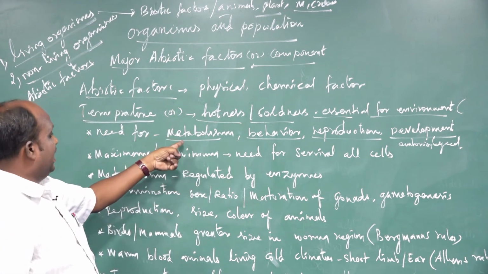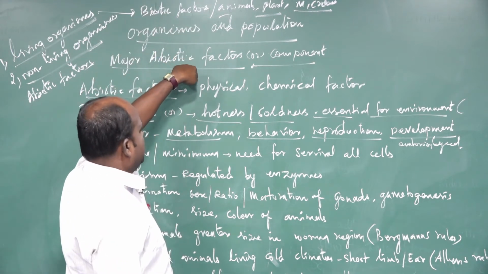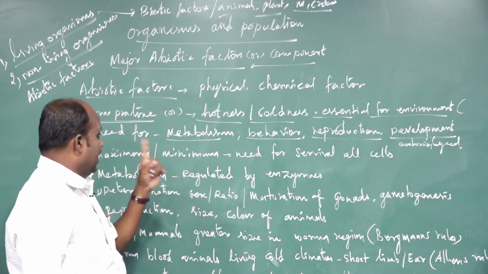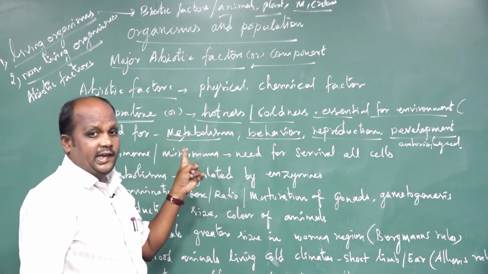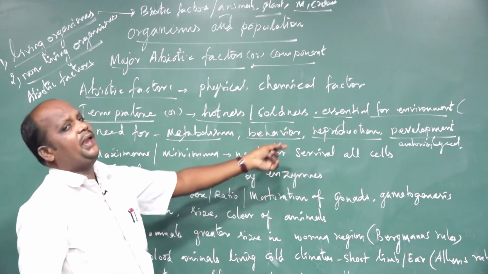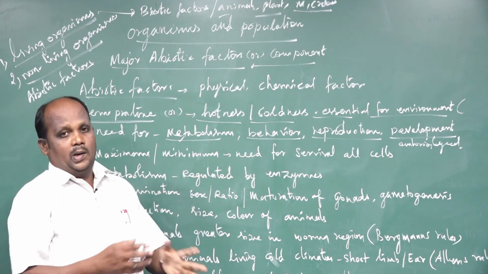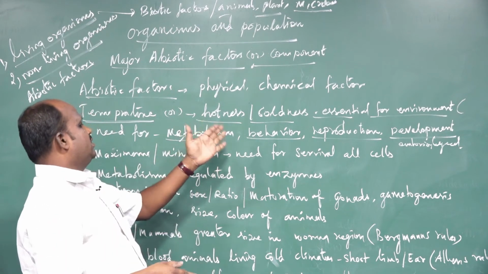All the living things, plants and animals, living in the ecosystems need temperature to maintain their life cycles, including the anabolism and catabolism activities. Second one, behaviors: searching for food, animal movement, migration, all activities need temperature.